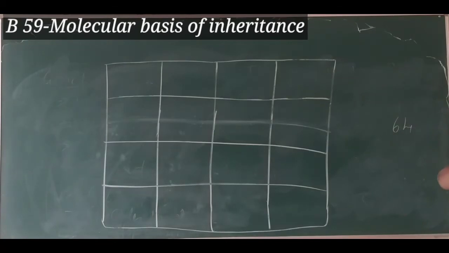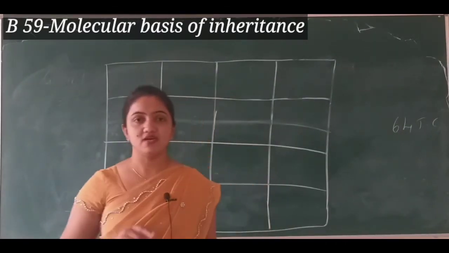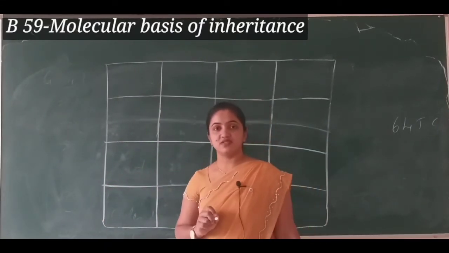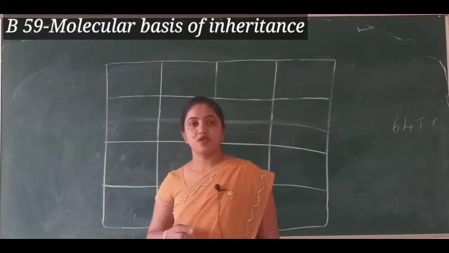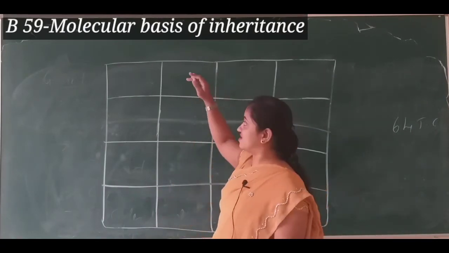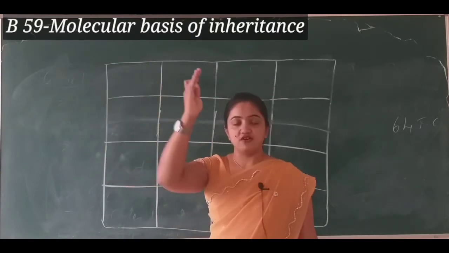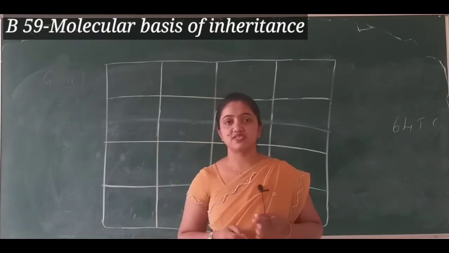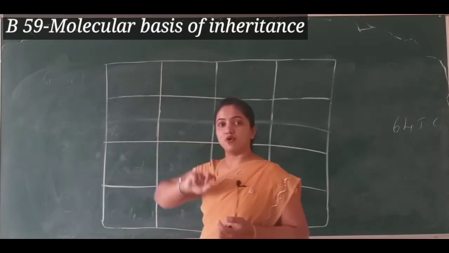We are finding out the 64 triplet codons, and for that we need to write a checkerboard. If you remember, in the previous chapter we wrote the Punnett square, writing the male gametes on top of the board and the female gametes beside it, and we crossed those gametes and wrote the offspring in the boxes.